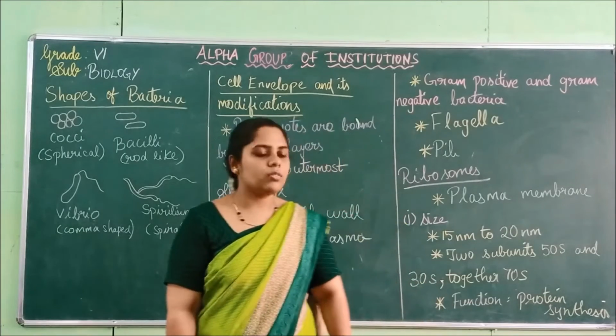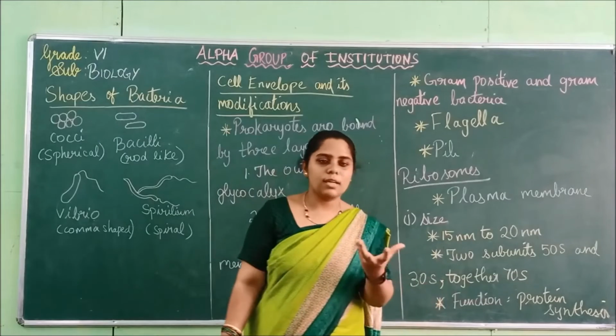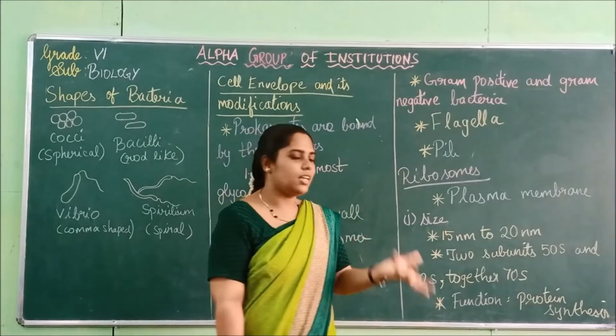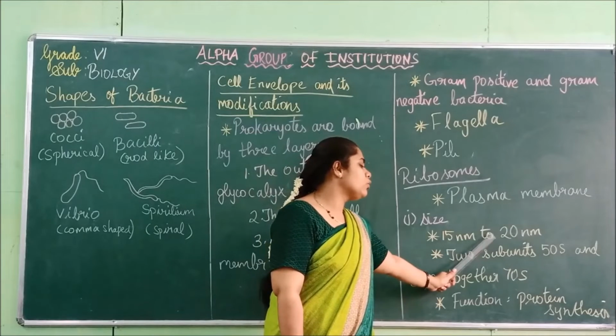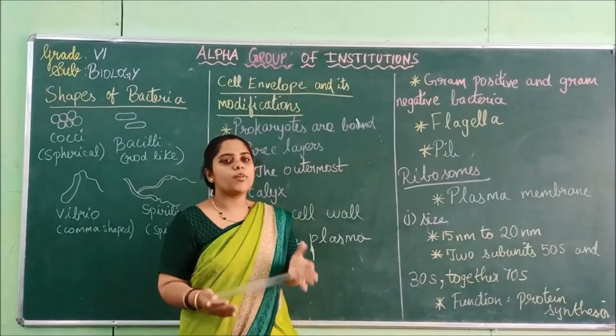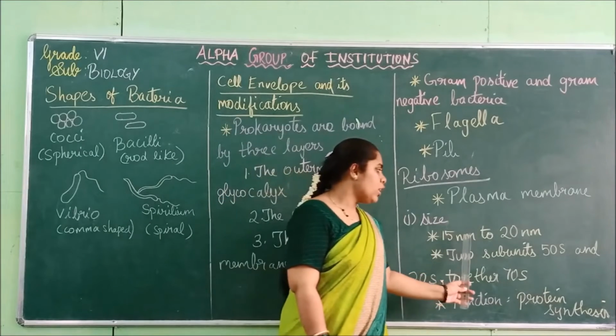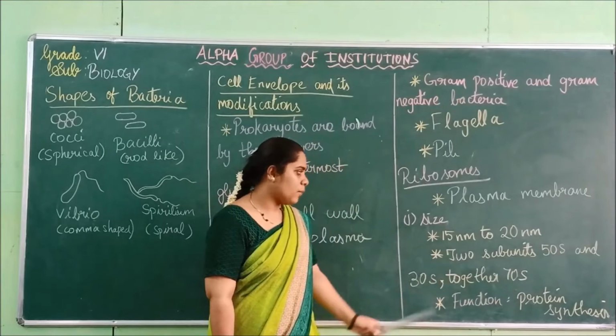They are present along the plasma membrane only. In size, the ribosome is around 15 nanometers to 20 nanometers.